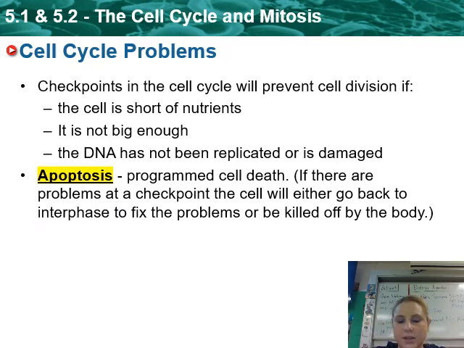Well, sometimes things can be corrected. So the cell will actually go back to one of the stages before it and maybe copy the DNA or grow a little bit more and then start dividing. Sometimes there are such big problems that nothing can be done. So the cell has to go into this process of dying off, called programmed cell death, which is called apoptosis. It's told, hey, you cannot be here. You are so messed up. So it goes through this process of apoptosis, which is a programmed cell death.